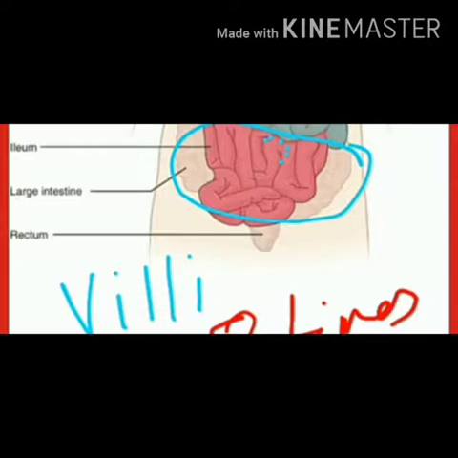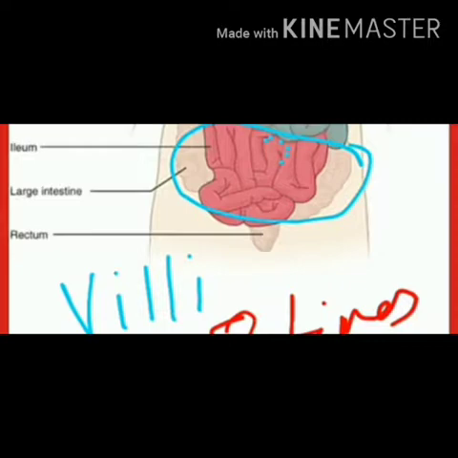intestinal juice. And now, what is the main function of the small intestine? The completion of digestion of food takes place in this part, and absorption of digested food into the blood also takes place in the small intestine.